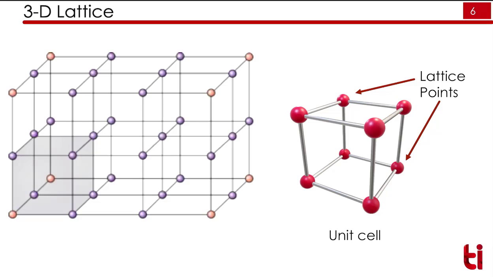In 3 dimensions, the unit cell will look like this, and as I told you earlier, unit cell is the smallest repetitive component of the lattice. So these all are the lattice points. You can see that these are all the lattice points. The smallest part of this is shown here. This we call the unit cell, and these are the lattice points. So there are 8 corners, there are 8 lattice points here in 3 dimensions.